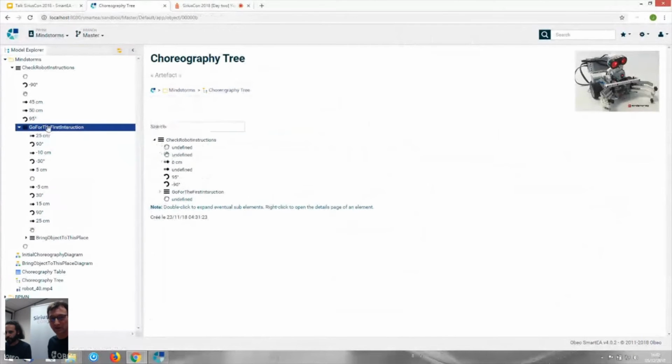Now on the detail page, we also have some editing capabilities made available for the web users, like the export or import in Excel format. So from here. We have selected the go for the first instruction choreography, so we want to export all instructions present in this choreography.